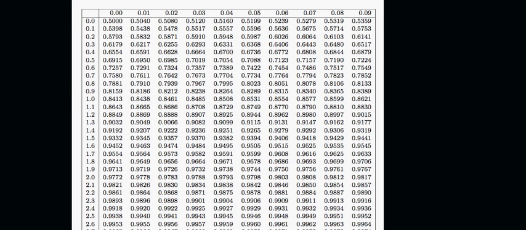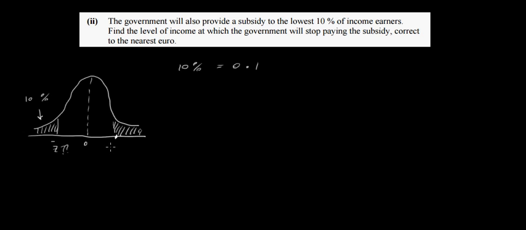So this here is a z value of 1.28. That will give me 90% probability down here and 10% up here. And that 10% up here is the same as this 10% down here. So the z value I'm actually looking for down here is minus 1.28.